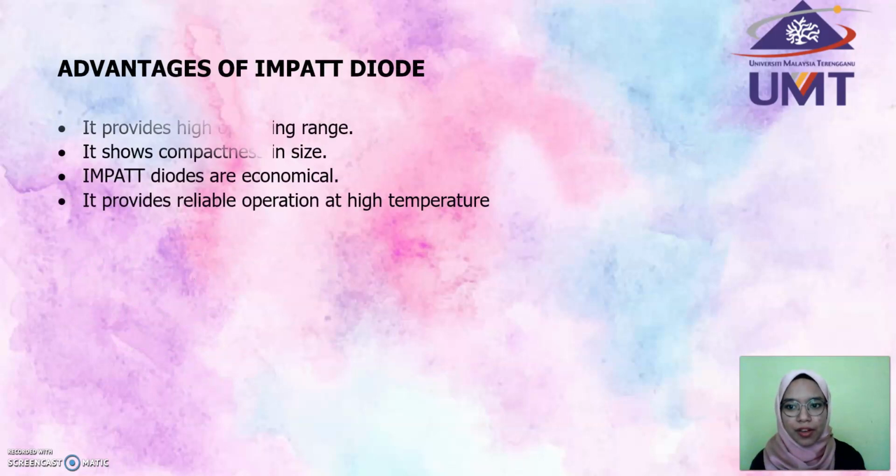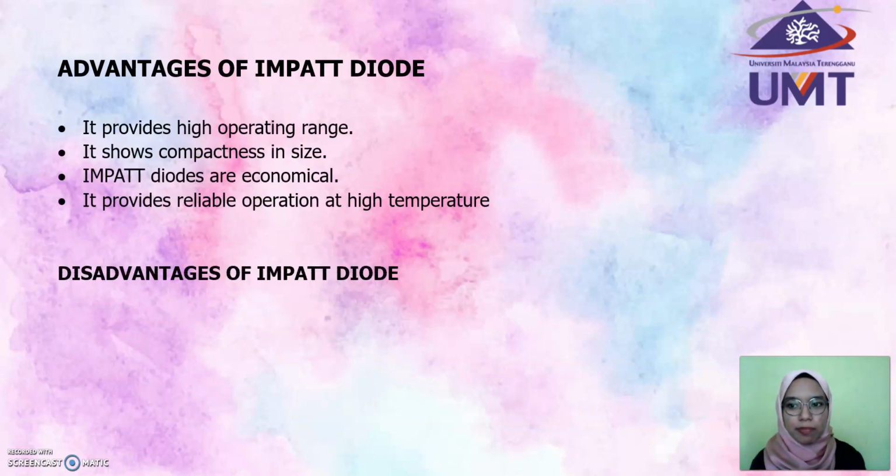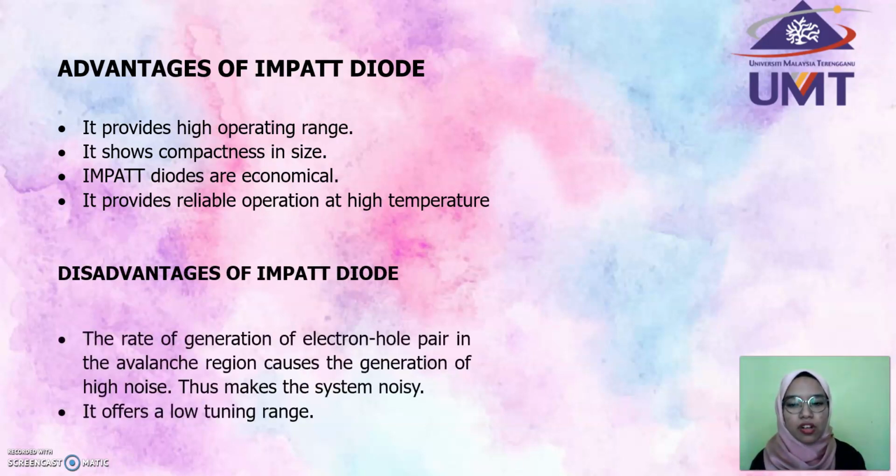Advantage of impact diode. It provides high operating range. It is compact in size. Impact diodes are economical. It provides reliable operation at high temperature.